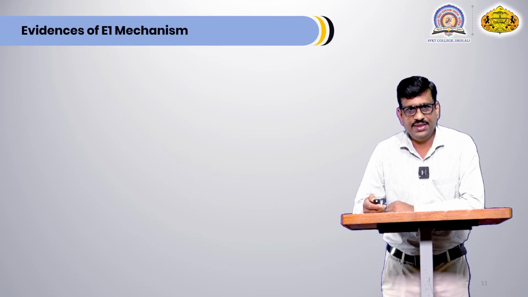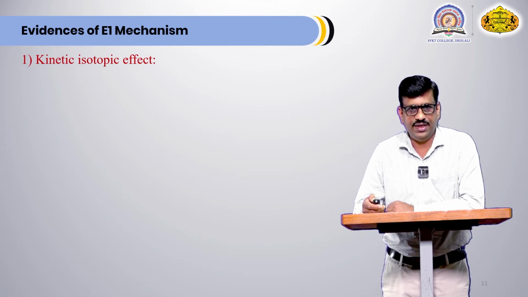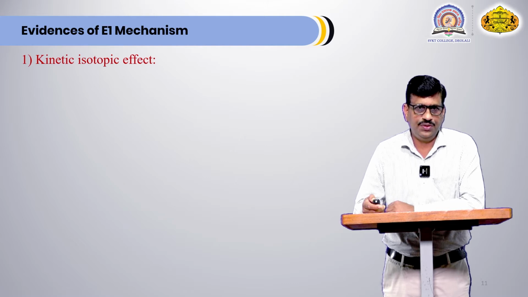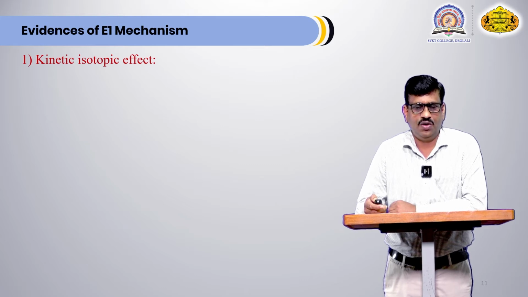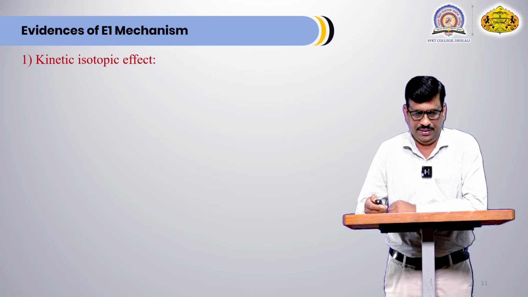Now, evidences of E1 mechanism. First evidence: kinetic isotope effect. Kinetic isotope effect is used to study the reaction mechanism. Which step in the reaction mechanism is the slow step or which step is the fast step can be decided on the basis of the kinetic isotope effect.